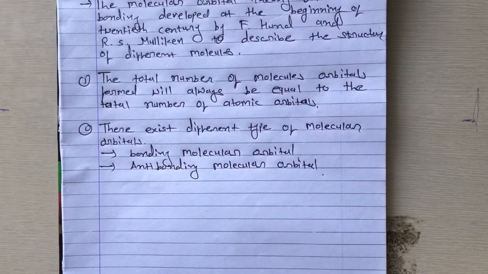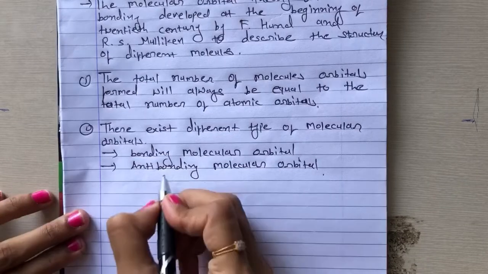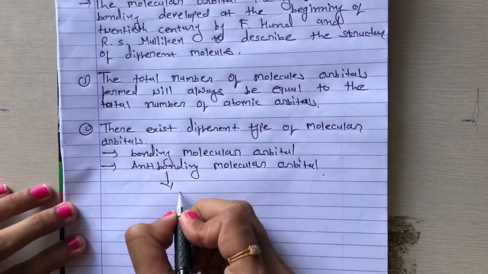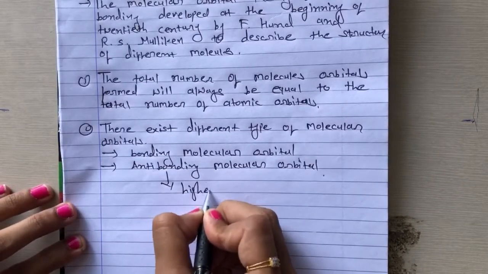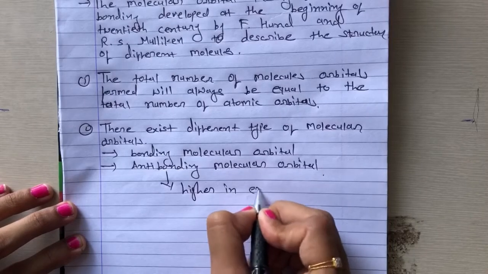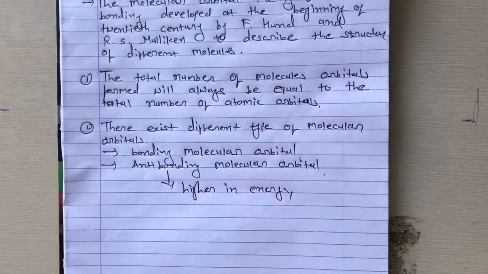Of these, the antibonding molecular orbital will always have a higher energy, higher than the parent orbital.